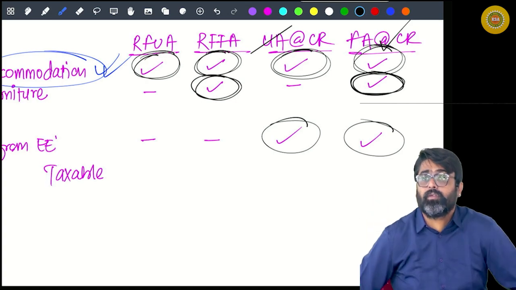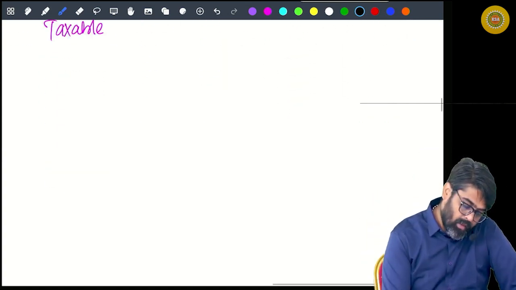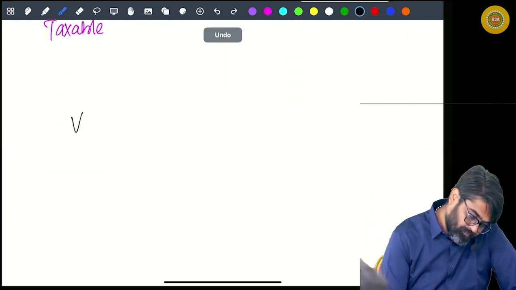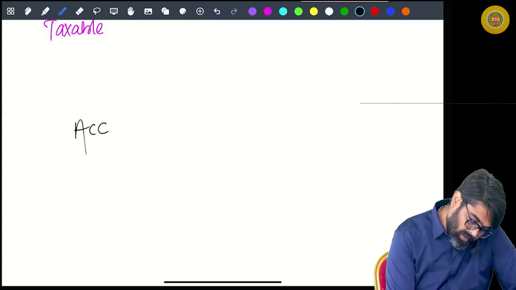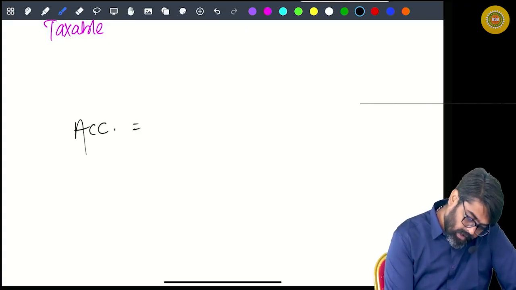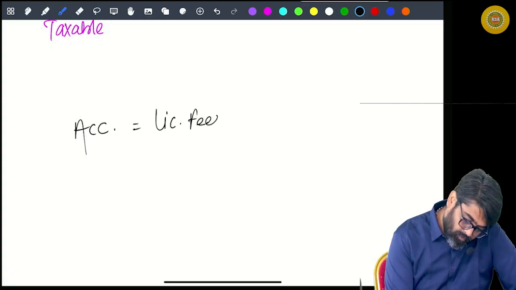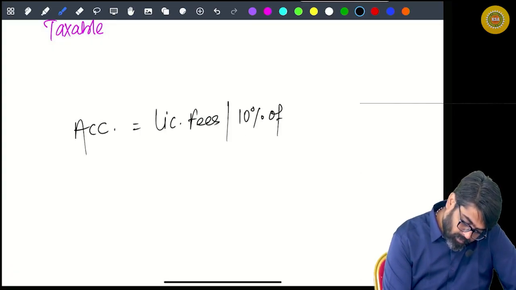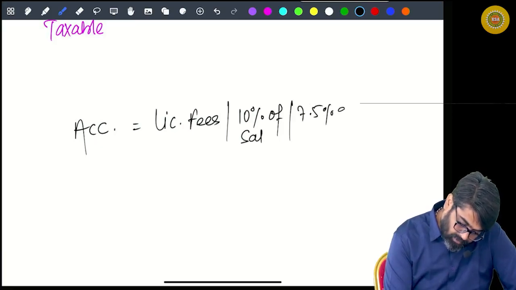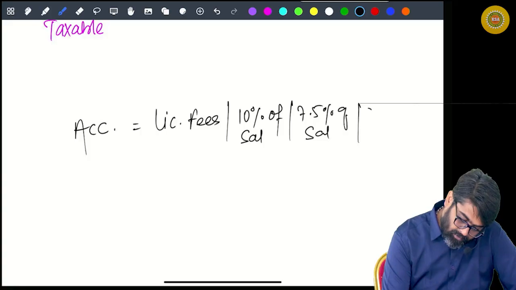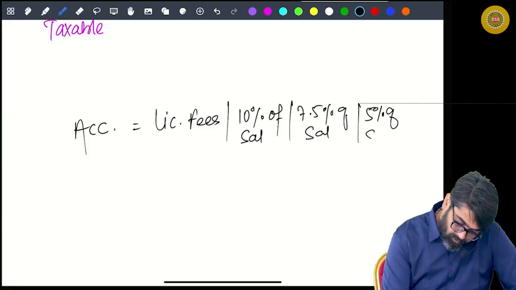Will you remember this? So first of all, tell me, what will be the value of accommodation? In case of a government employee, licensing fees. Or it can be 10% of salary, or 7.5% of salary, or 5% of salary.